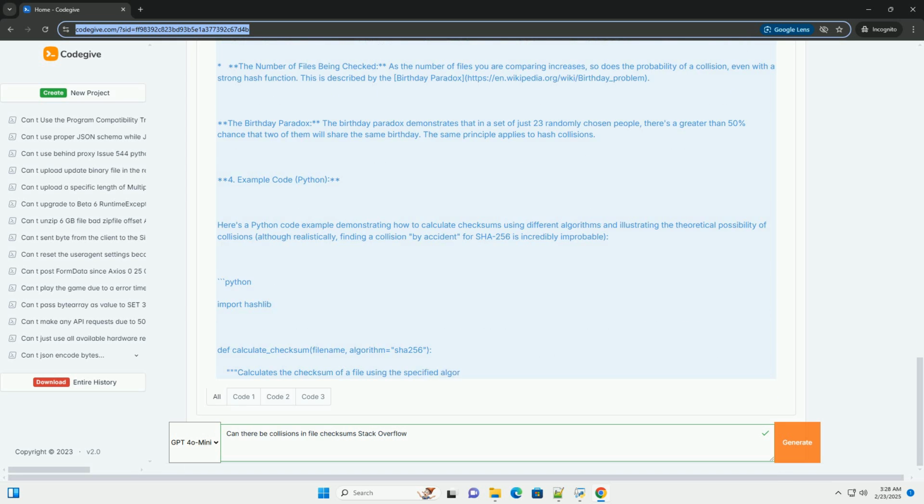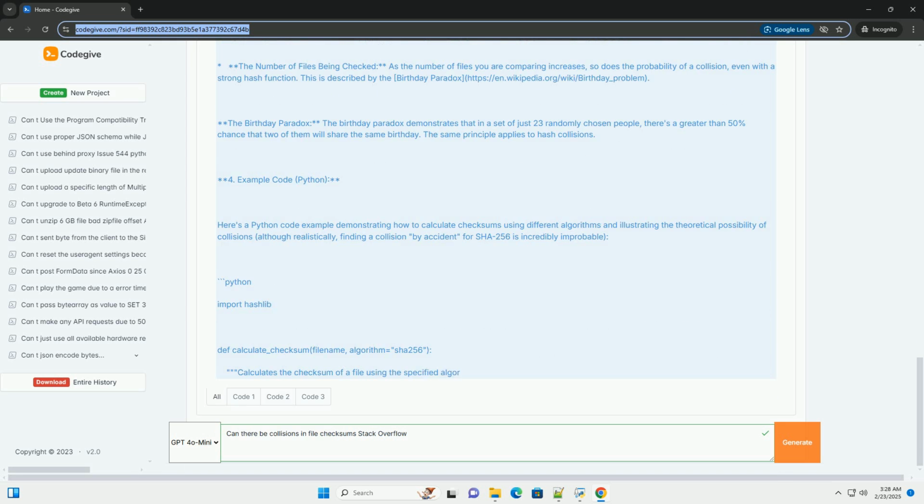The number of possible checksum values is limited by the size of the checksum, for example 2^128 for MD5, 2^256 for SHA-256. Since the number of possible files is vastly larger than the number of possible checksums, collisions must exist. That is, there must be at least two different files that produce the same checksum.